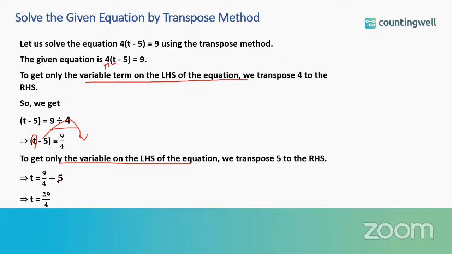If we add these two fractions, how are we going to do it? We are going to make both the denominators same. So we have to multiply 4 to both the numerator and denominator. So you have 5 4s are 20. So 20 plus 9, 29 by 4. Hence the solution or the value of the unknown variable t, which is the solution of the given equation, is 29 by 4.